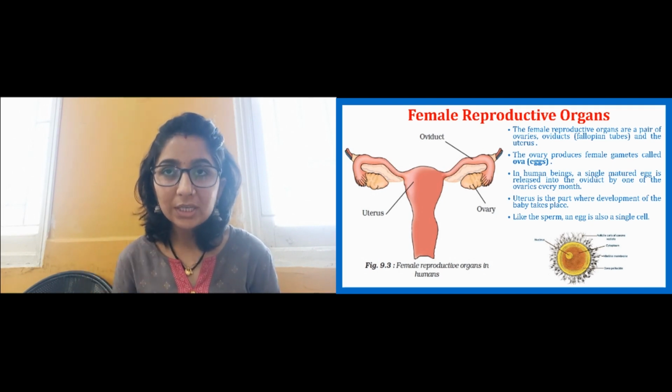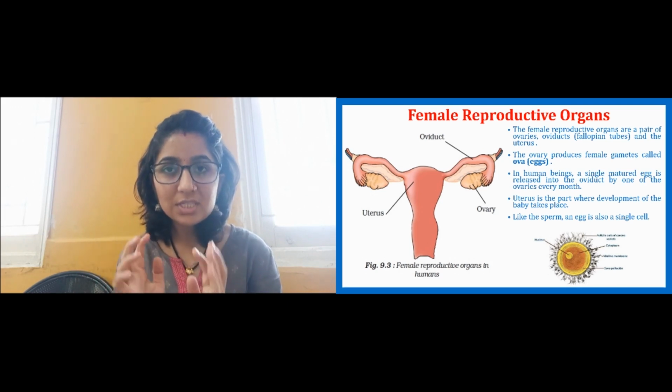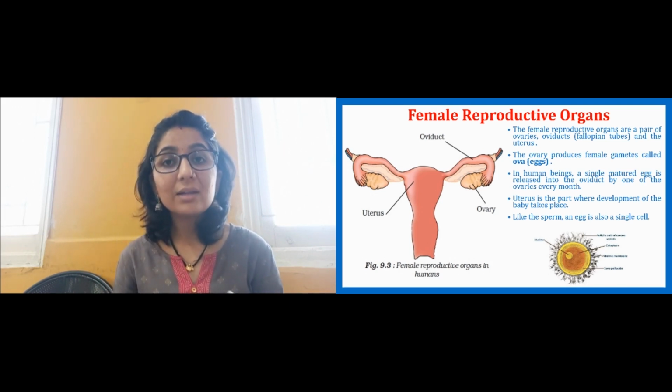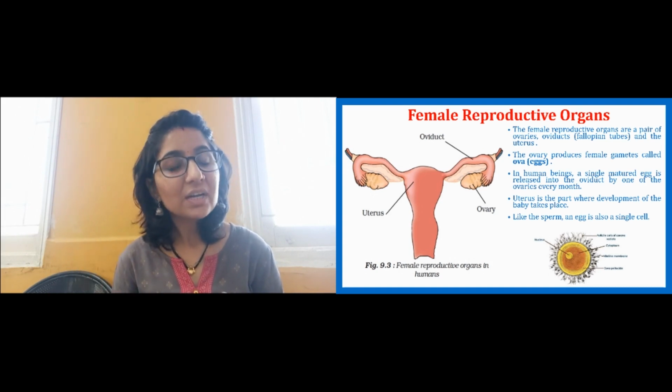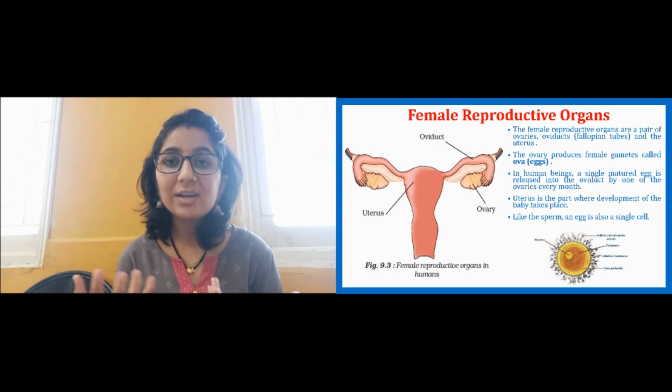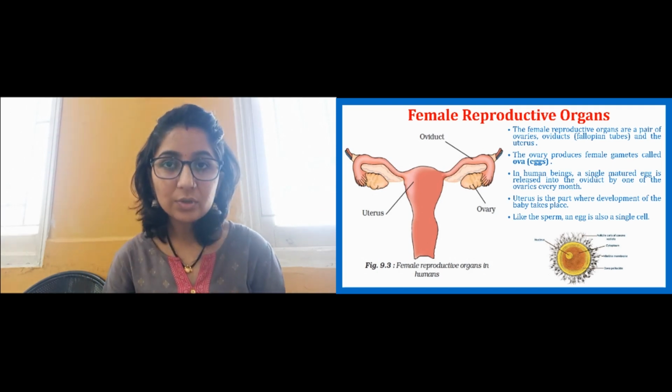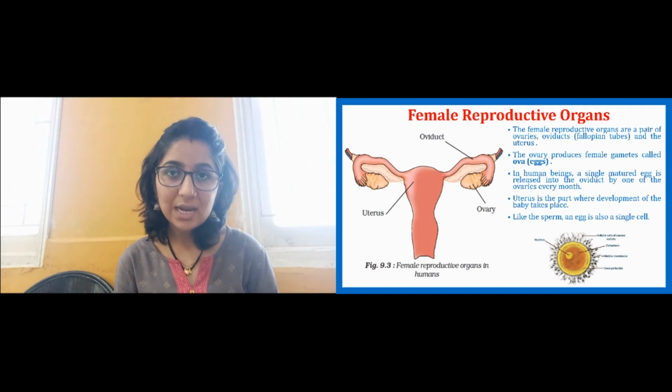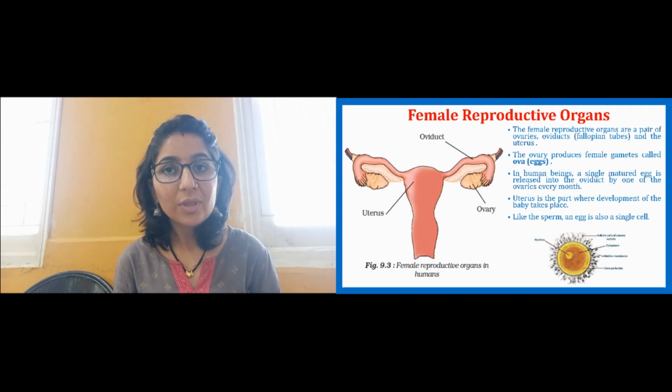What is the function of the uterus? It is the part where the embryo develops. If fertilization takes place, then the embryo will develop inside the uterus, which is a sac-like structure. As it is a female gamete, it has to be a single cell.